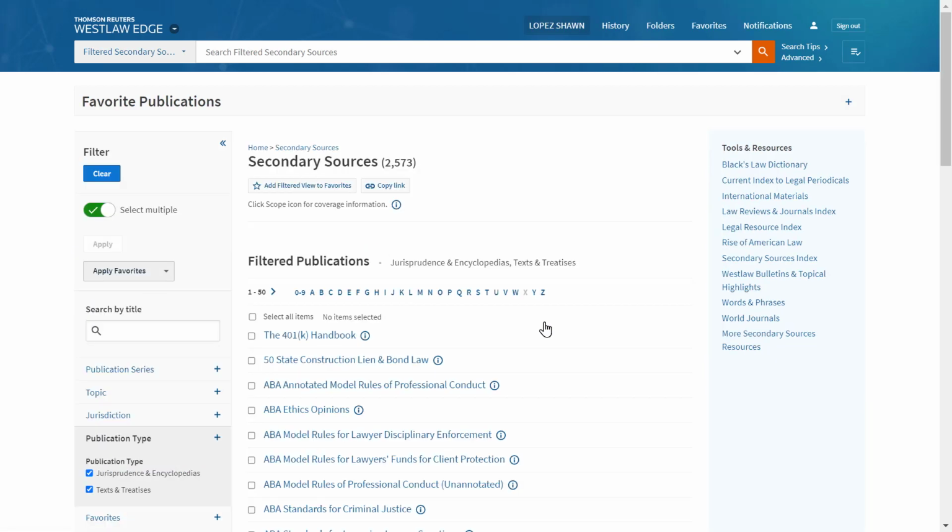Now let's run a search. Let's say your friend's fiance just broke off their engagement. Your friend, a New York resident, thinks he should get the ring back, but his now ex-fiance has no intention of returning it. Who is legally entitled to the ring? We'll keep our search simple and just type engagement ring.